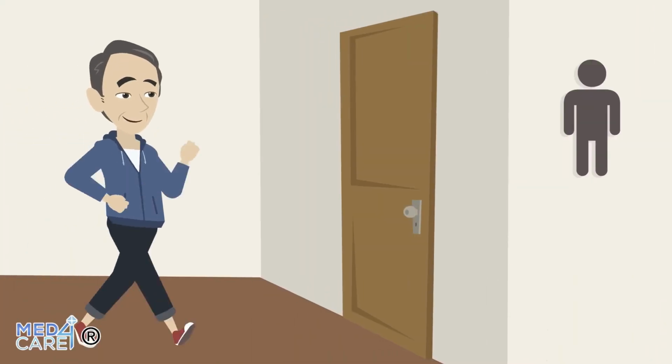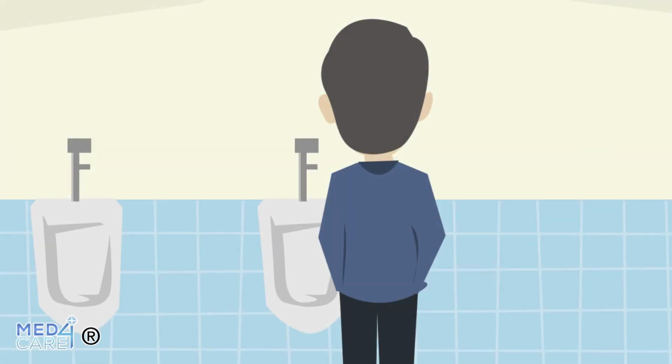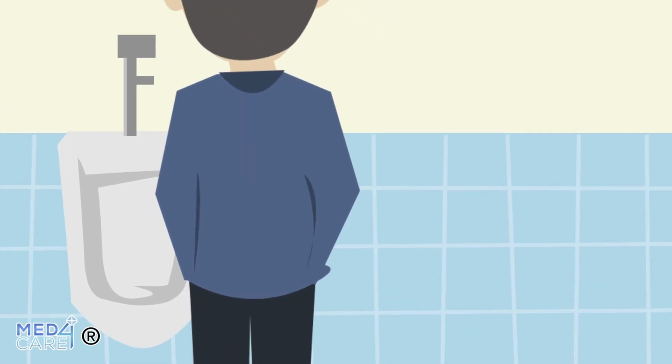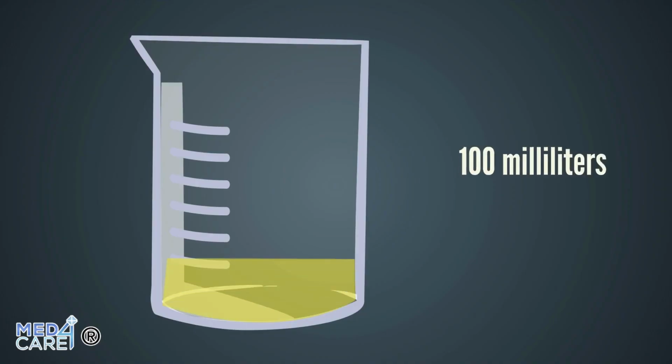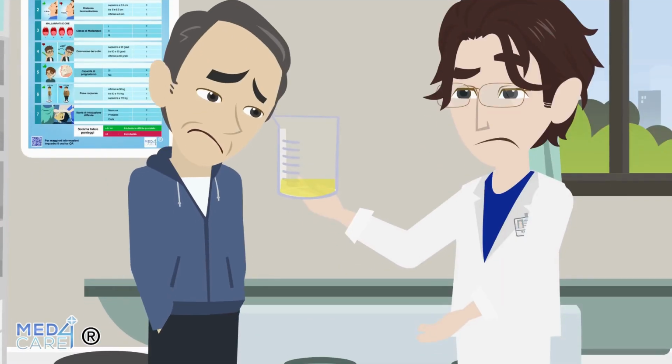The diagnosis of anuria is based on a practical quantitative approach, simply taking into account the total volume of urine emitted by the patient during the 24 hours of the day. If the volume emitted is less than 100 milliliters, then we speak of anuria.